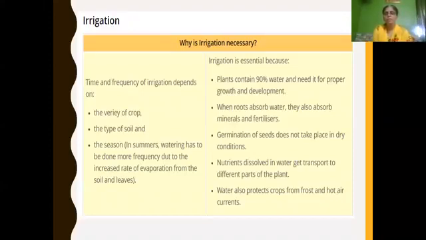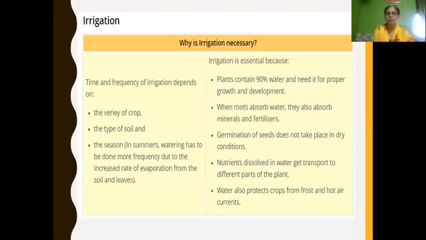Germination of seed takes place only in moist condition. It does not take place in dry condition. Nutrients dissolved in water get transported to different parts of the plant, and water also protects crops from frost and hot air currents. In dry condition, water protects the crops.